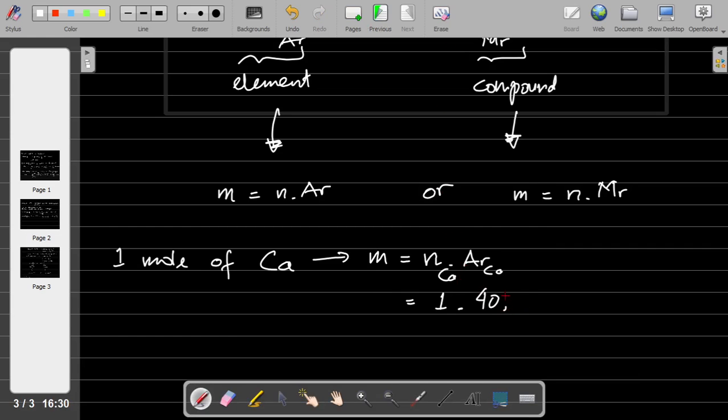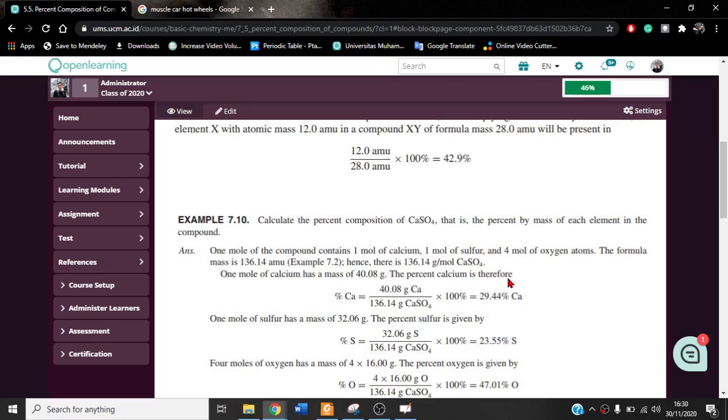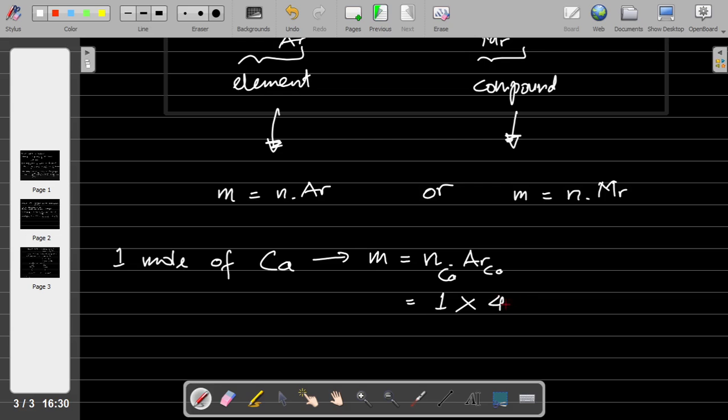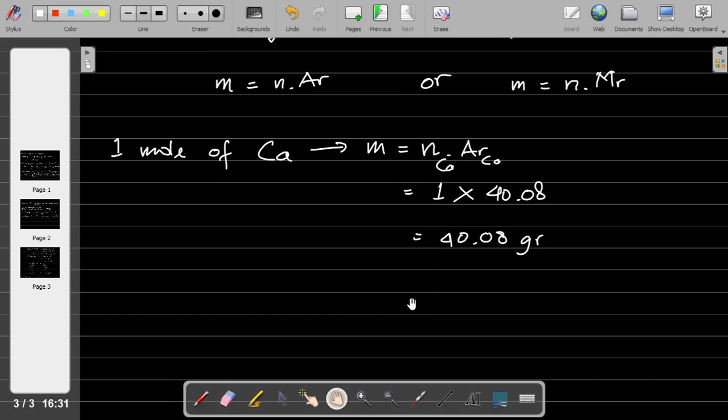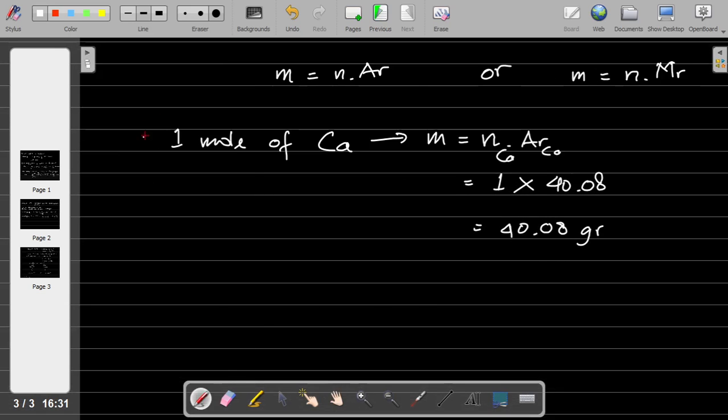So we follow this example, 40.08. So 1 times 40.08. The mass of 1 mole of calcium, or Ca, is 40.08 gram. This is for the first one.